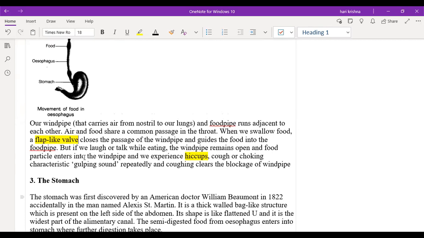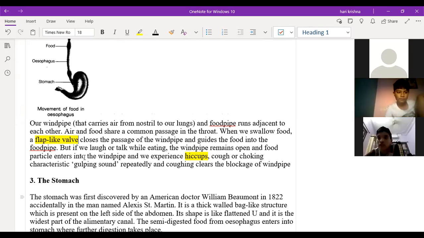See, the windpipe and the food pipe. Sir, can I tell the name of the muscular flap? Yes, it is the epiglottis, sir. I actually learned all of this in my 6th class. Okay, epiglottis. See, listen. Our food pipe and the windpipe always run adjacent to each other.